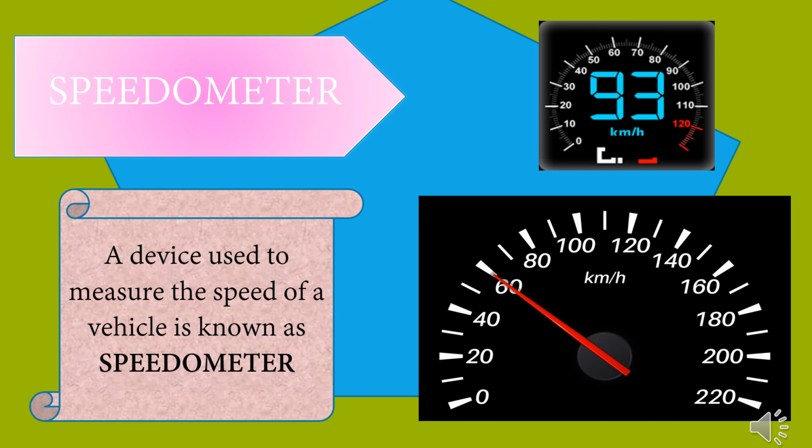Here's another device that is known as the speedometer. It is used to measure the speed at which the vehicle is moving. That is known as the speedometer. This is also present in various vehicles, both two-wheelers and four-wheelers.